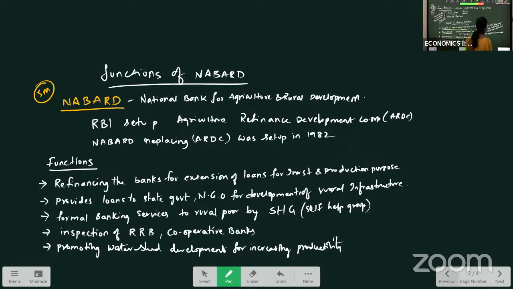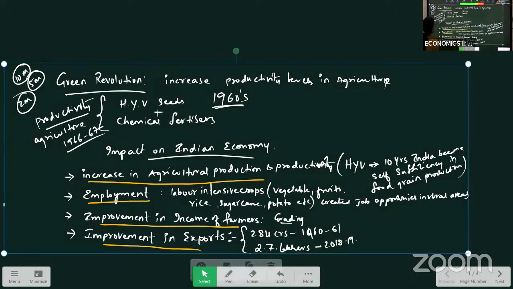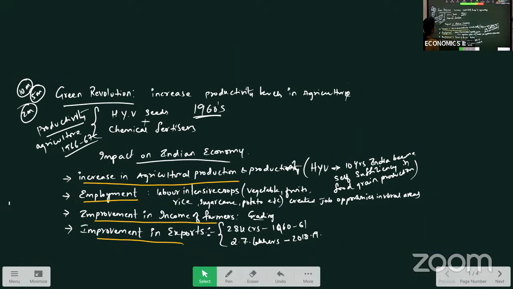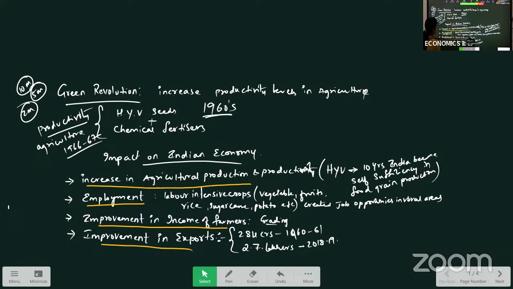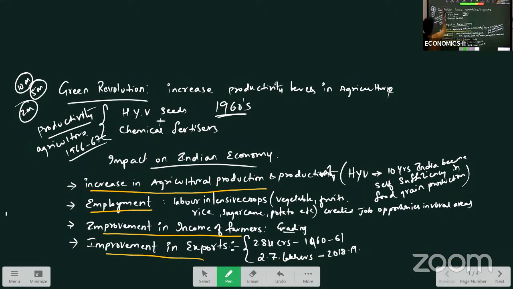Then your previous question will be, impact of new agricultural strategy on Indian economy.